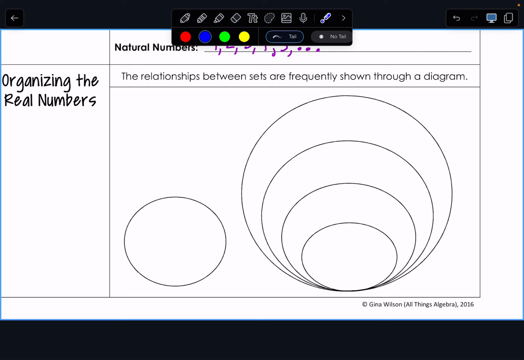So I want you to label these. Over here, we have our irrational numbers. So the big bowl is our rational numbers.